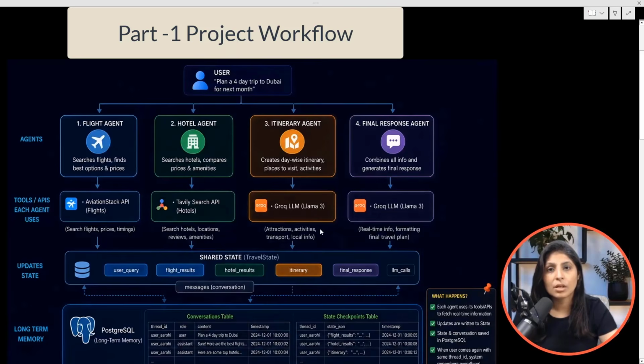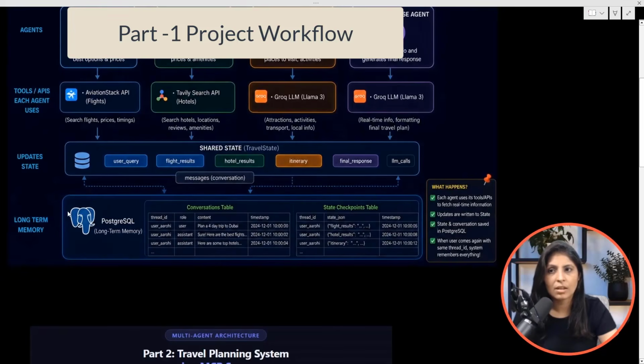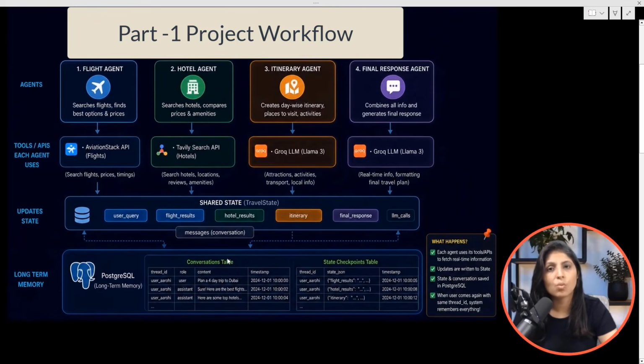And in this project, we were using APIs. The flight agent was using the Aviation Stack API, and the hotel agent was using the Tavily Search API. The itinerary agent used an LLM, and the final response agent used an LLM. Then we used a shared state, and then we used a PostgreSQL database. So this is what we have done in the first project.